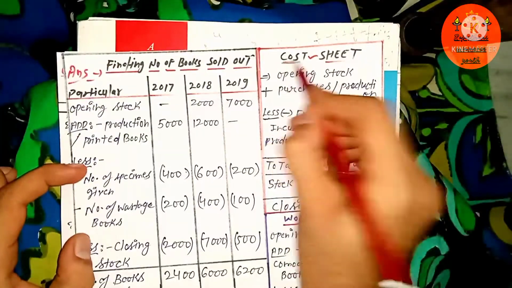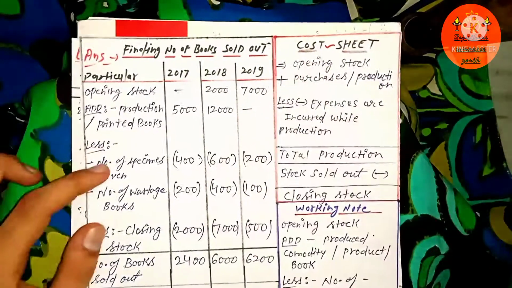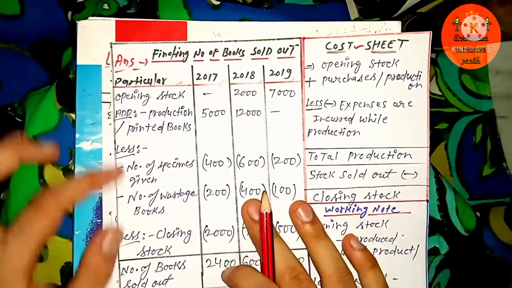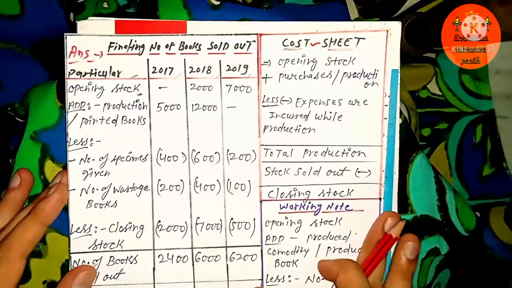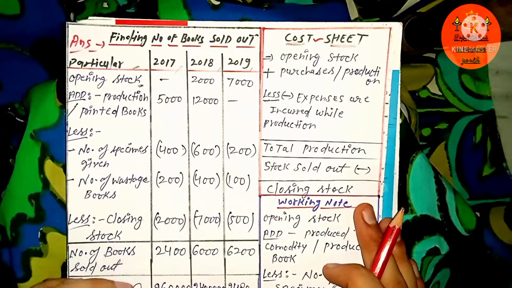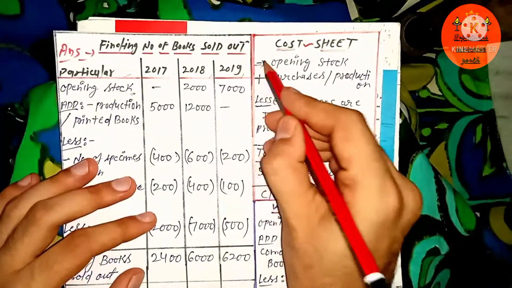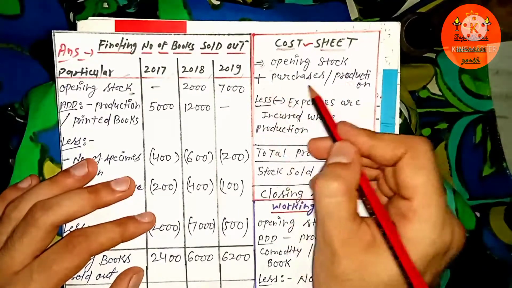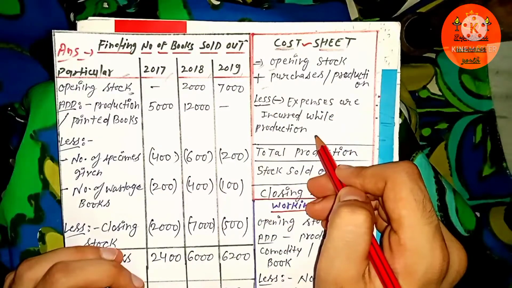I have already mentioned the cost sheet here. You might be familiar with this cost sheet. Here you can see the years 2017, 18, 19, which were also given in the question. So what is the way of calculating whether any product is sold out, or the closing stock or total production amount? As per the cost sheet, you first of all take the opening stock, add purchase or production amount, whatever it is, add both, and less all the expenses incurred during production.